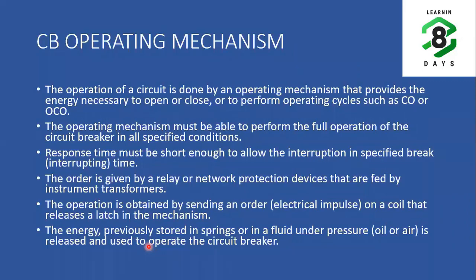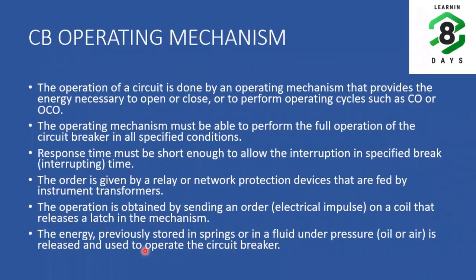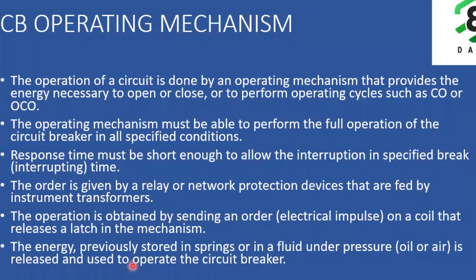In both these conditions, this operating mechanism shall perform the full operation of the circuit breaker. And this response time shall be short enough to allow the interruption in the specified break time, that is interrupting time. Here interrupting time means starting from the point of contact separation till the arc extinction, and the voltage withstand is built up again within the breaker.